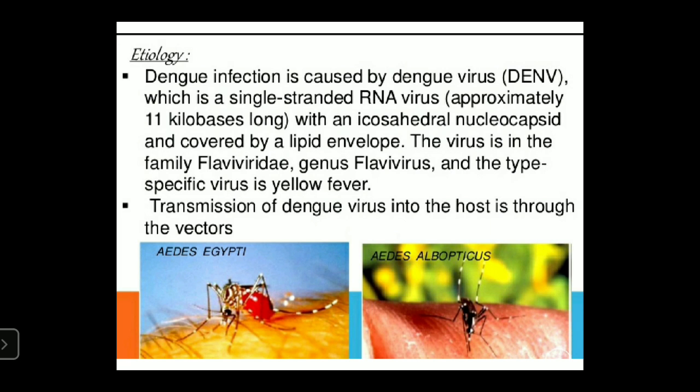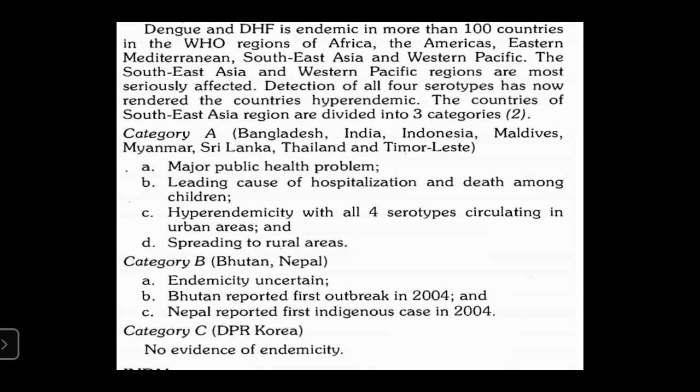Dengue fever is transmitted by vectors like mosquitoes. There are two types, Aedes aegypti and Aedes albopictus. More than 100 countries can be affected by dengue and dengue hemorrhagic fever.